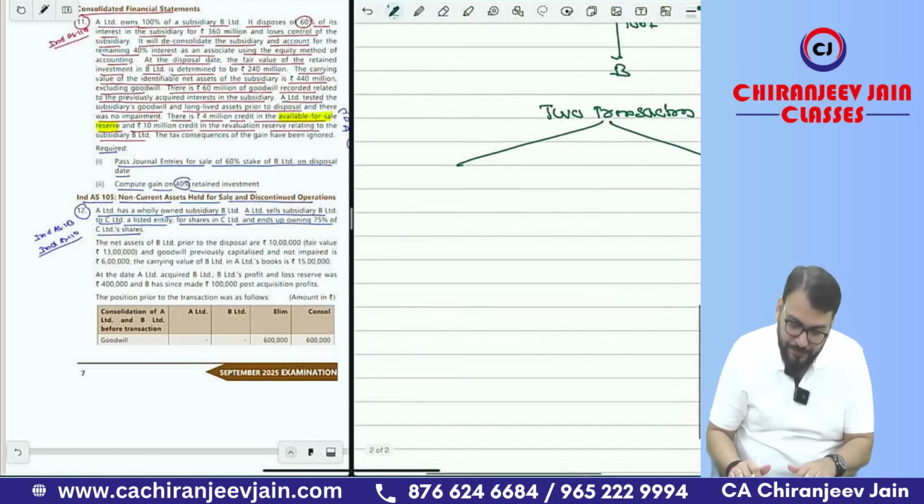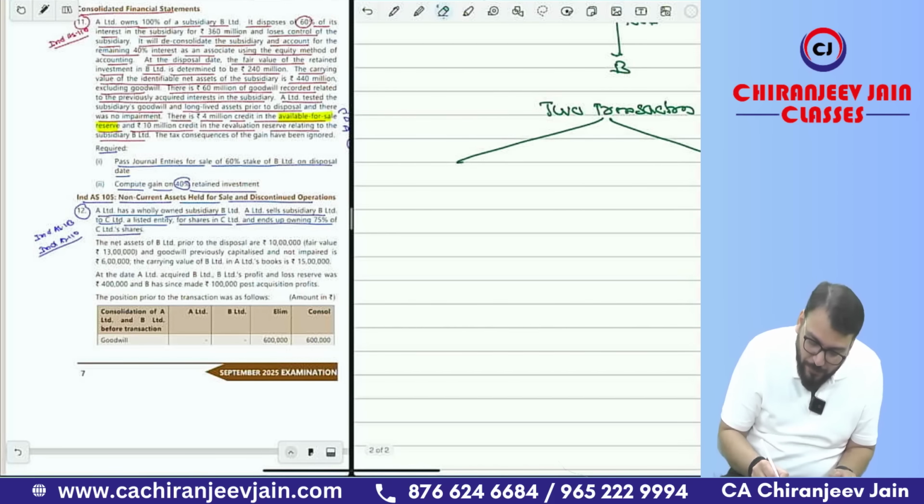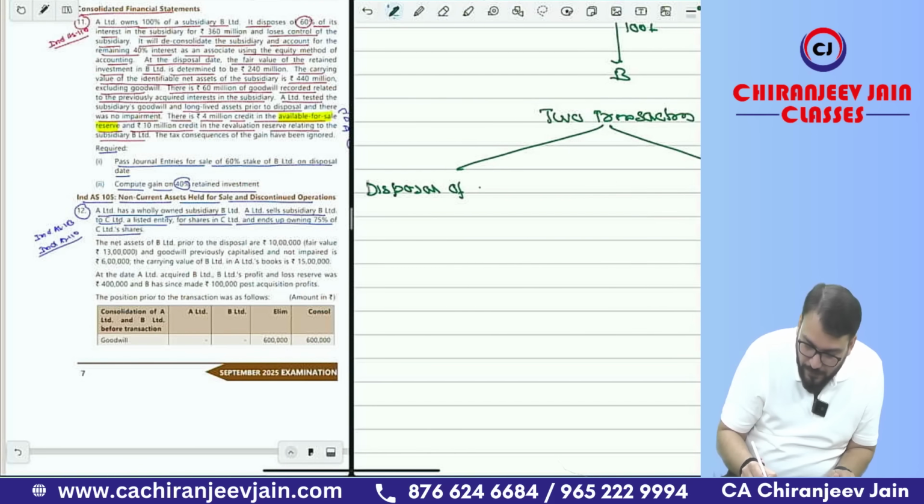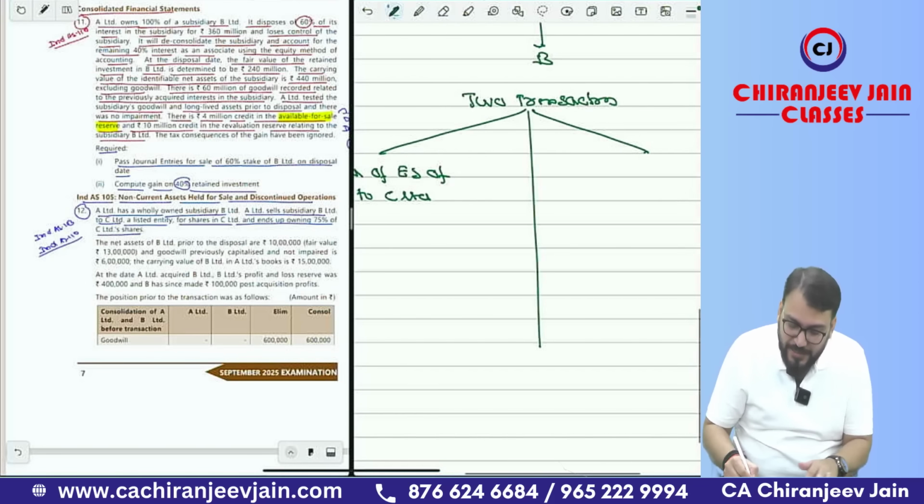Batao. First is the sale or disposal of equity shares of subsidiary company to C Limited, and second is what?